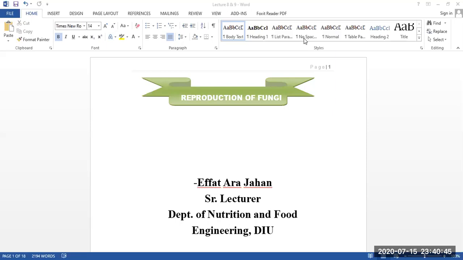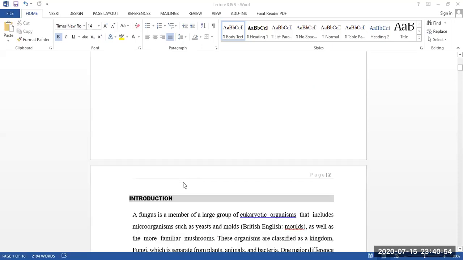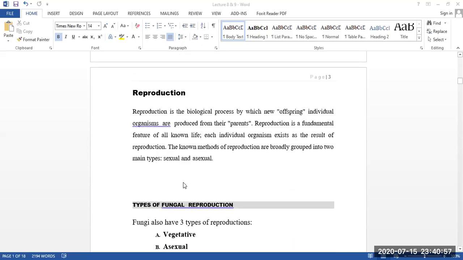And whenever we are going to talk about reproduction, we know what reproduction is. Reproduction means the biological process by which new offspring or individual organisms are produced from their parents. So this reproduction mainly happens in two ways. One is asexual and another is sexual.